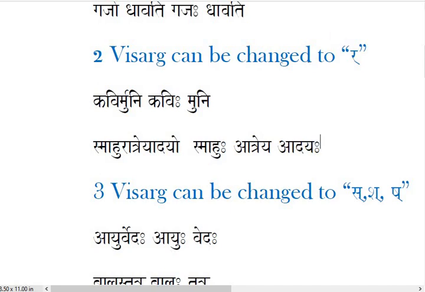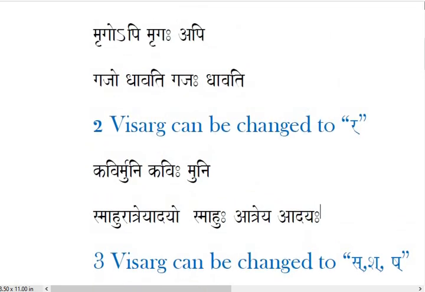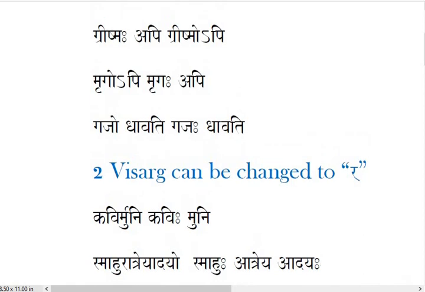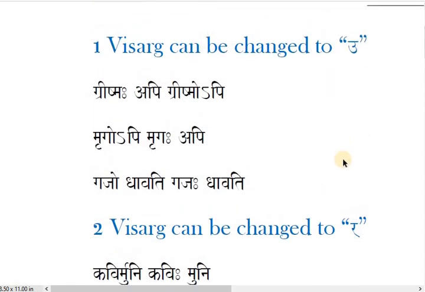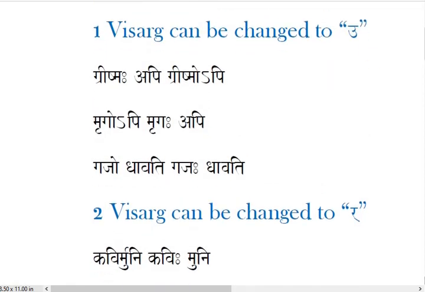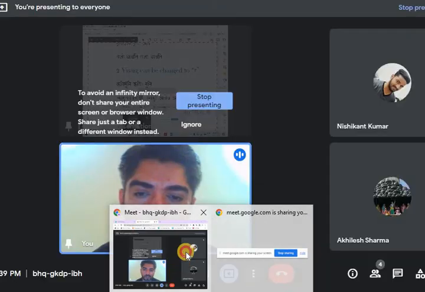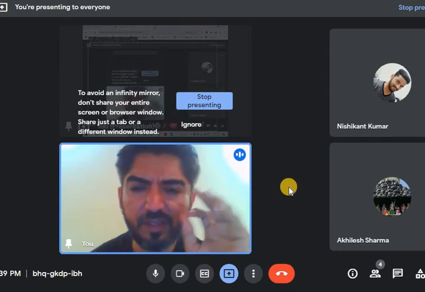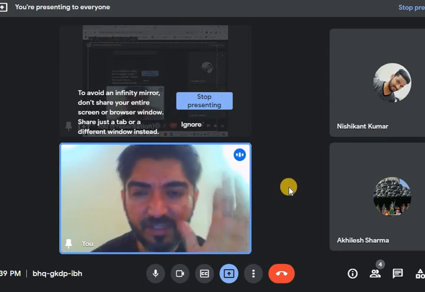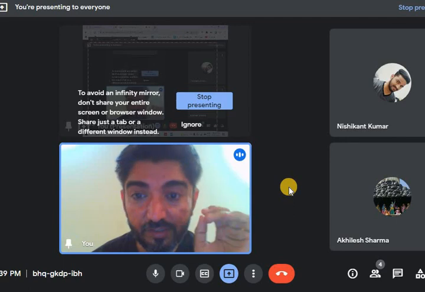Yes, first rule. What was rule number 1? Visarga changed to U. So here Adayo is O ending. Let me tell you a very important and practical piece of knowledge.